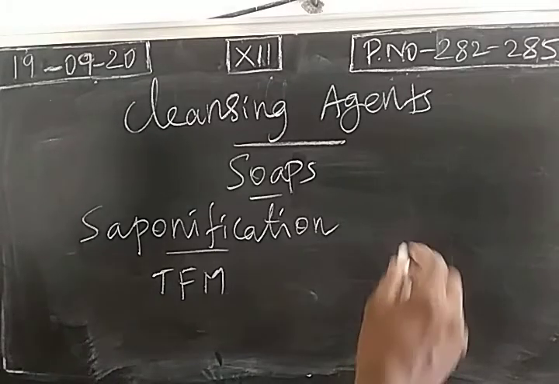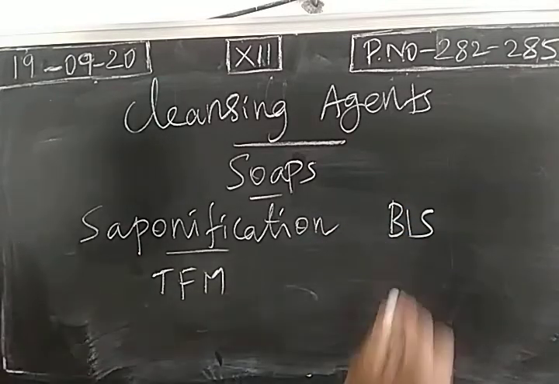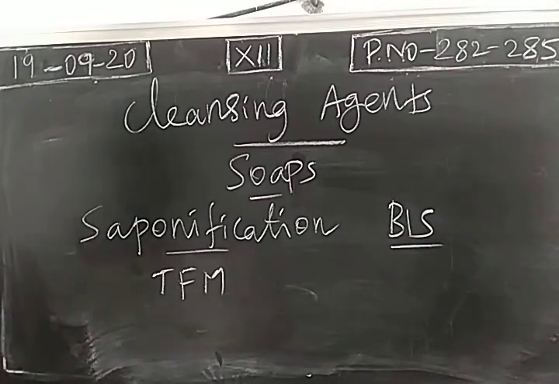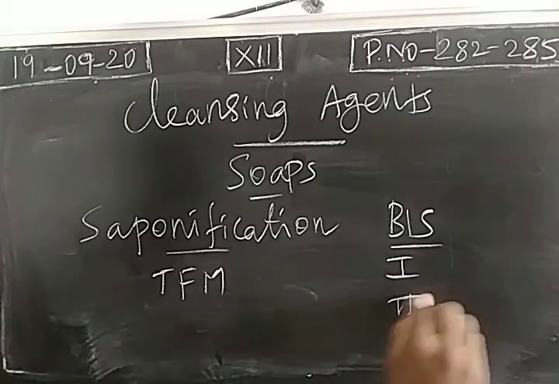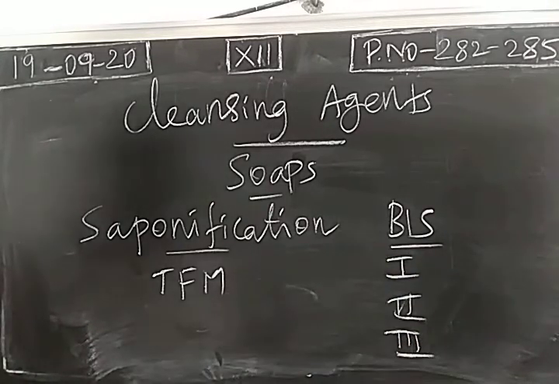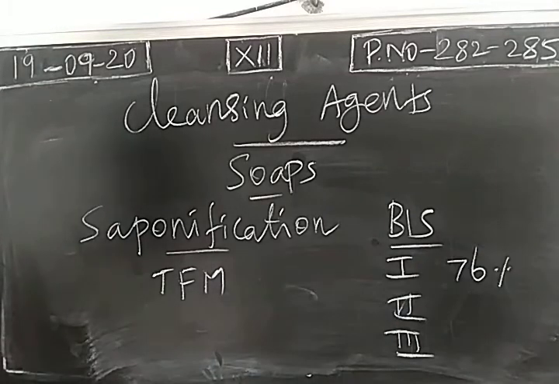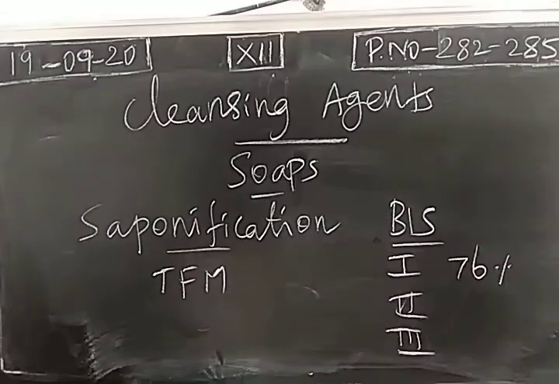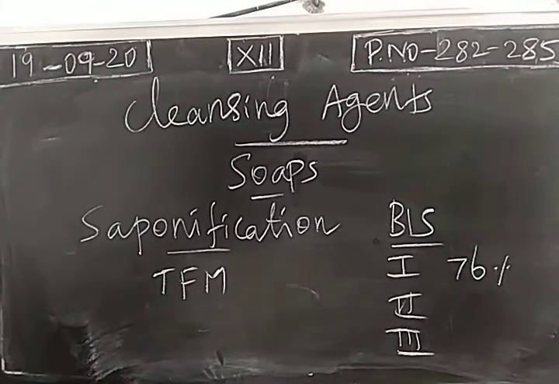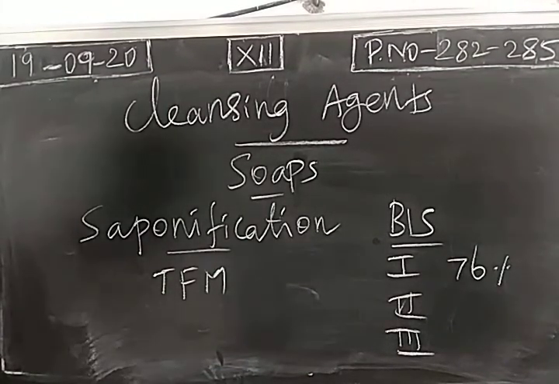According to BIS standards, we have soaps in different grades like grade 1, grade 2, grade 3. According to this standard, when mineral acid is added to the soap, grade 1 will give you 76% fatty matter.